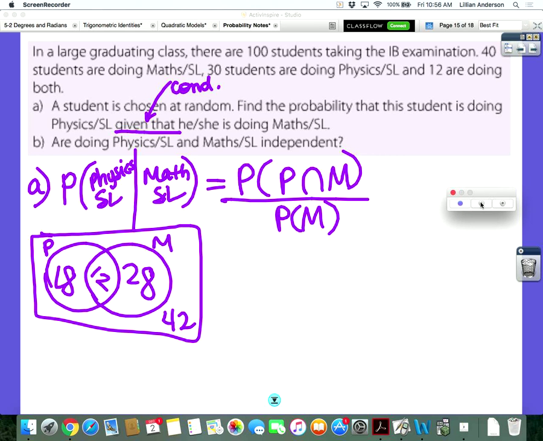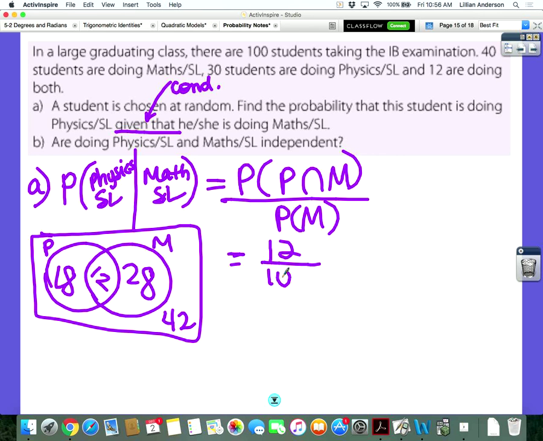All right, so what is the probability of the intersection between physics and math? 12 out of 100, so that's your numerator. Now you have to divide it by the probability that a student takes math. How many math students are there? 40. It is 40, not 28, because it's technically all the math students. So it's 40 out of 100.